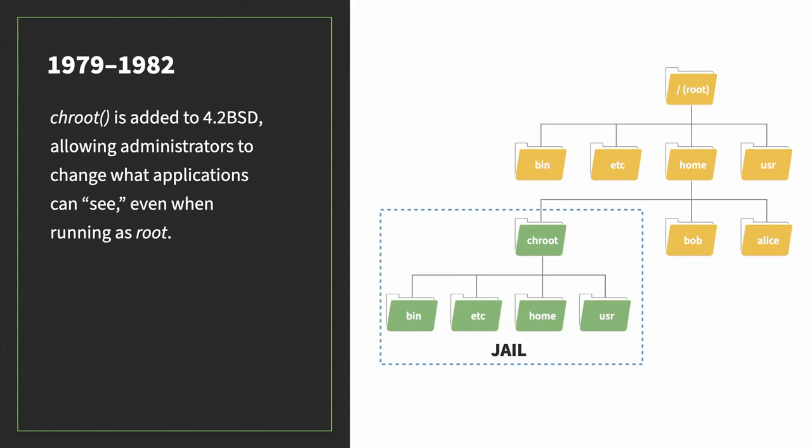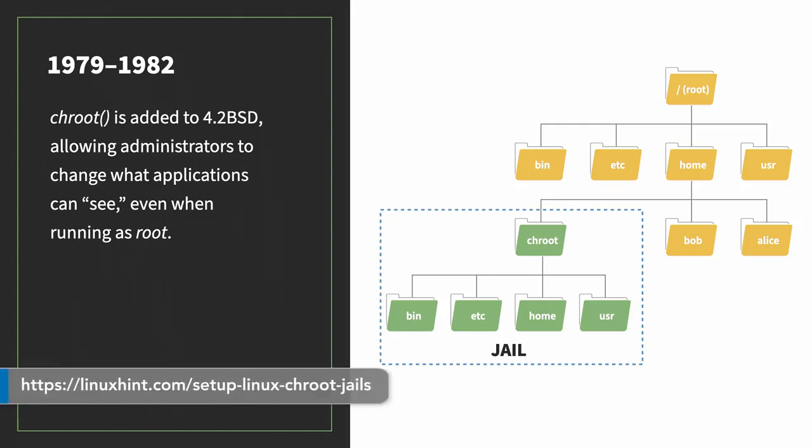The first attempt to isolate workloads came with the chroot, or change root syscall, created by Bill Joy in 1979 and popularized by 4.2 BSD in 1982. Chroot, which is short for change root, allows administrators to change the root directory that applications see. This way, an application can think it has access to an entire file system when it really only has access to a single folder. You can still create and use chroots today. Check out this link if you're interested in playing around with that.